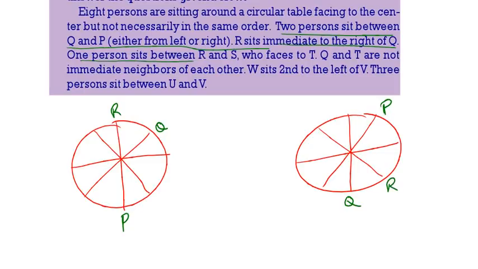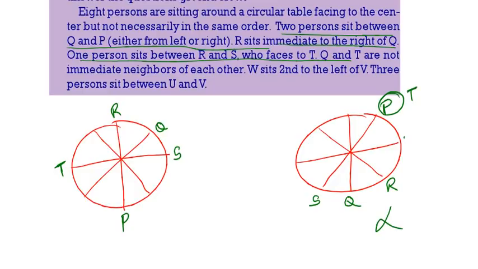One person is there between R and S, and S faces T. Here there is one person between R and S, and S is facing T. This is S, but here S is facing P. Here it should be T. So this one is wrong.